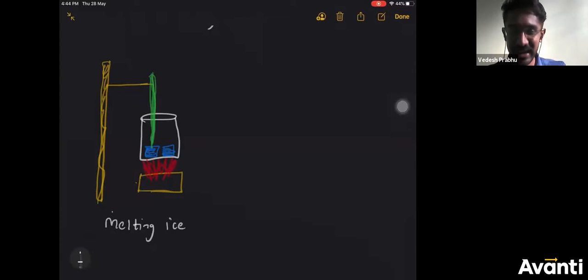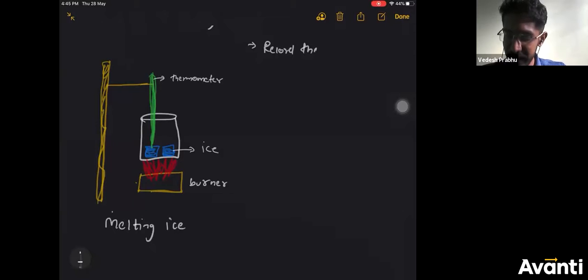This red color is heat. This is my burner, where I am providing heat to the beaker so that the ice can melt. And in the thermometer, I will record the temperature. This green color is my thermometer, and this is my ice. Fine. Now I'll record the temperature.